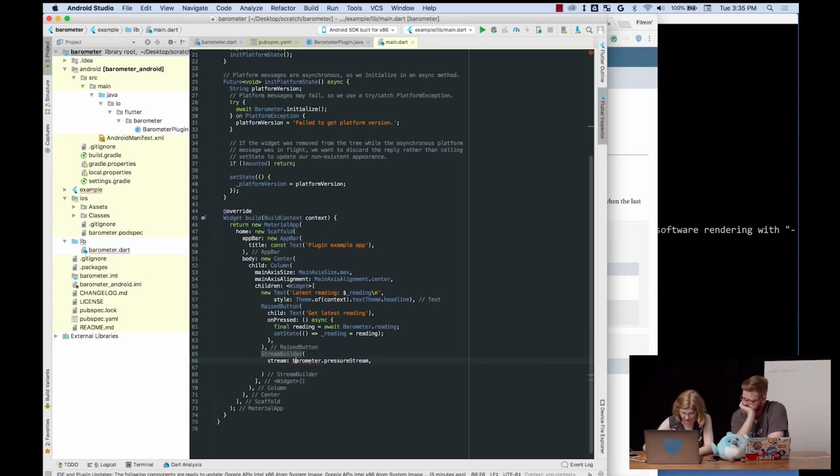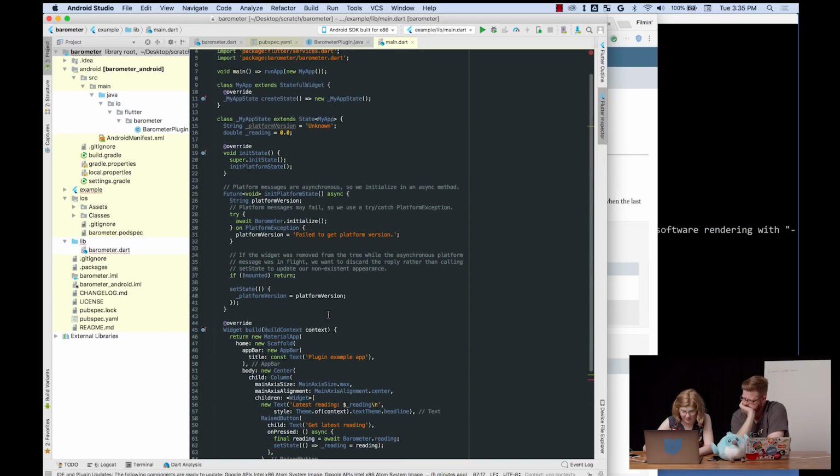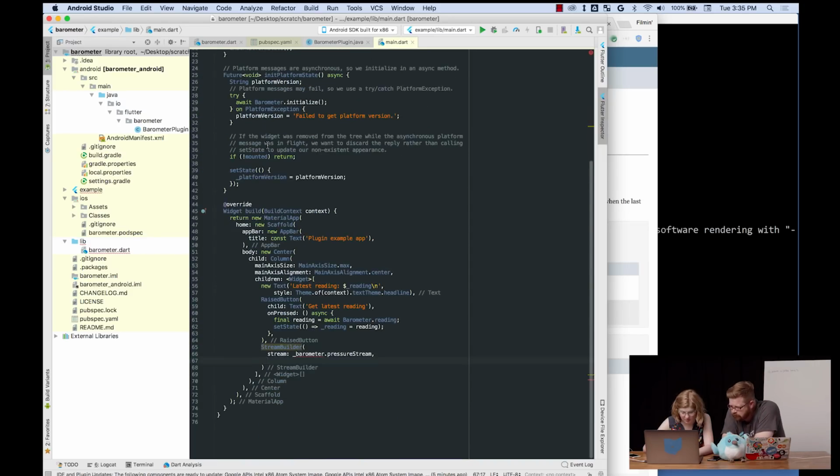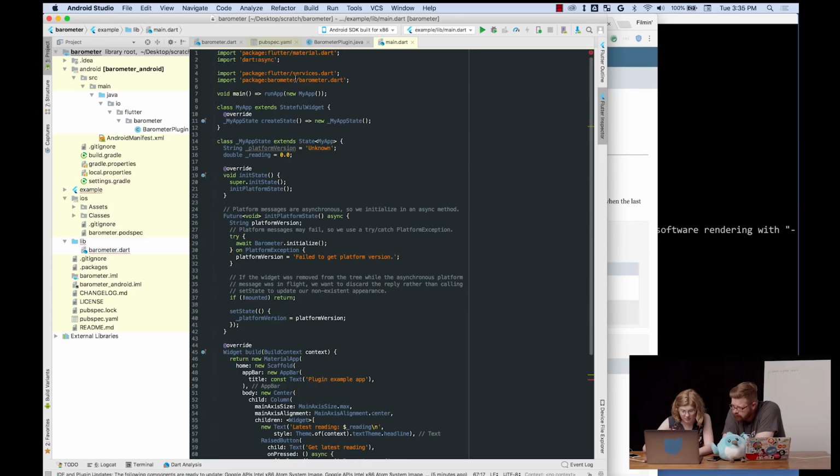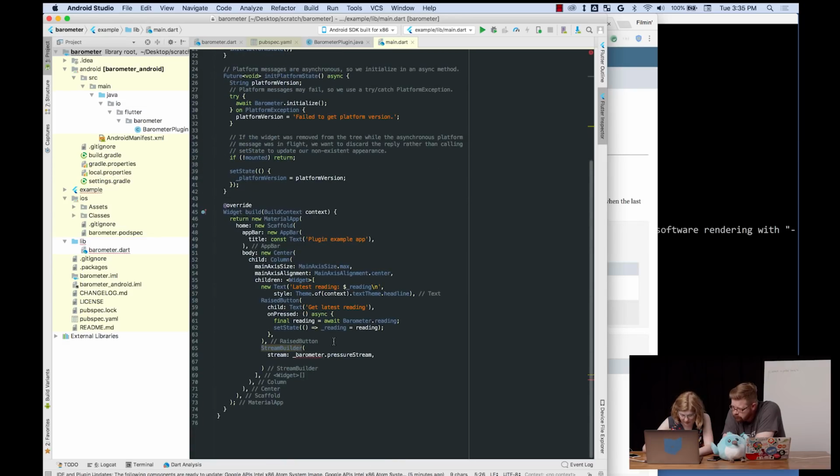Is it underscore barometer? I'm not seeing where this is being defined. Did it get commented out in the barometer? Barometer's here. Where are we calling it? Oh, capital barometer. Okay, and then that one I definitely should have remembered.